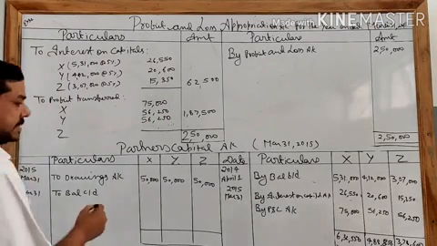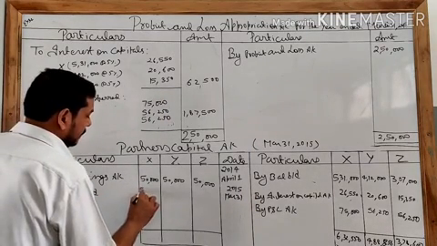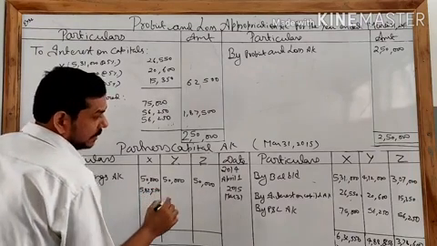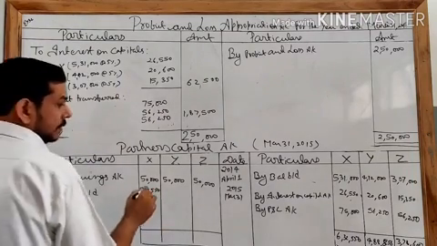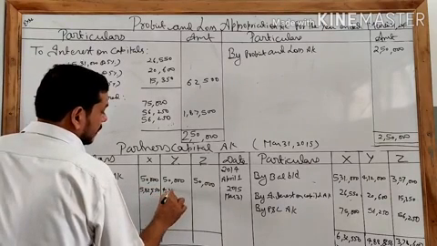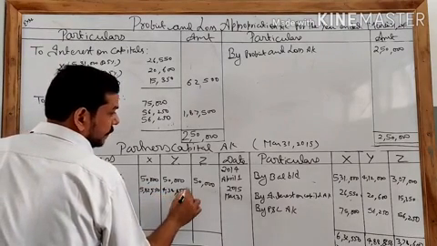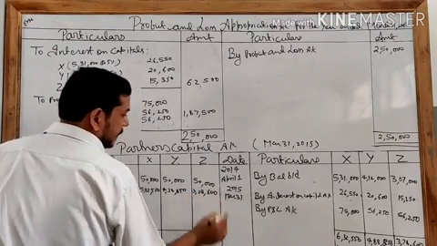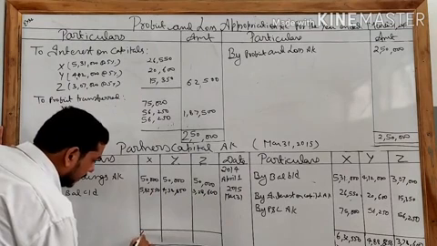Clear? Balance remaining: 5,82,550, 438,850, 328,600. Clear?